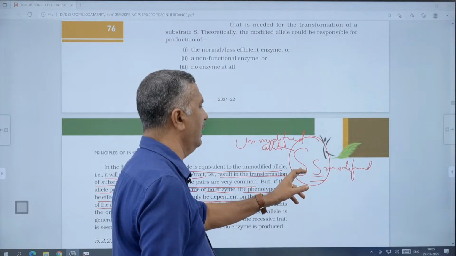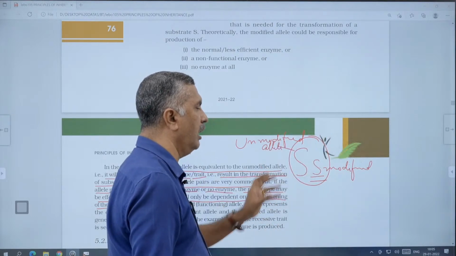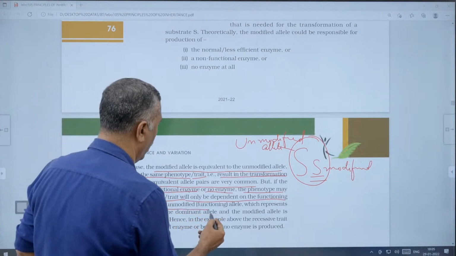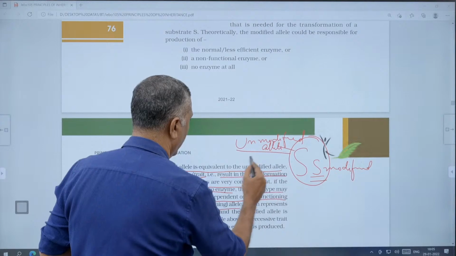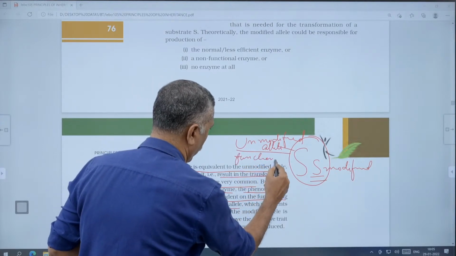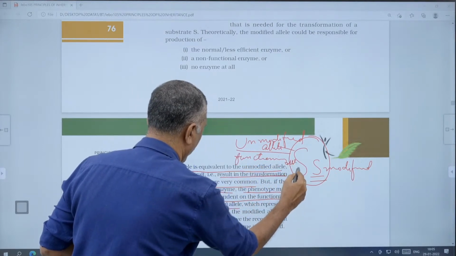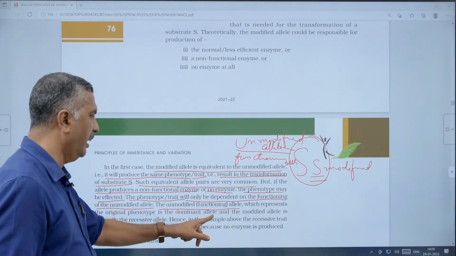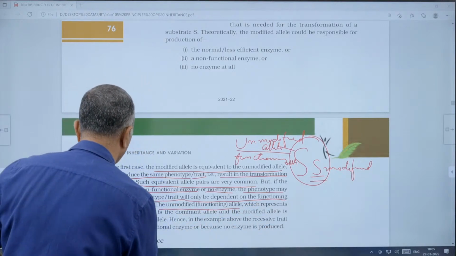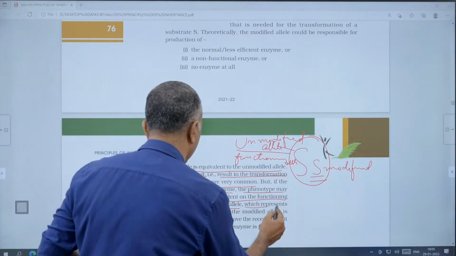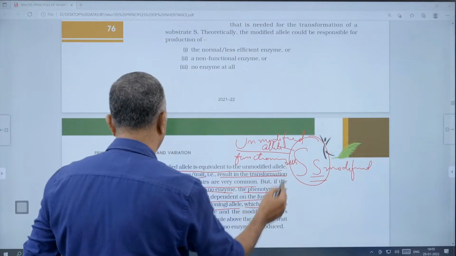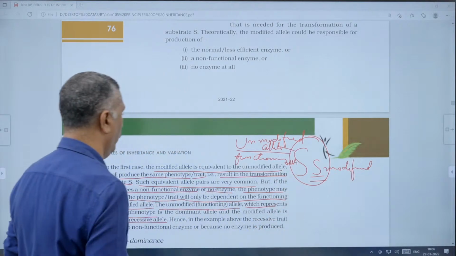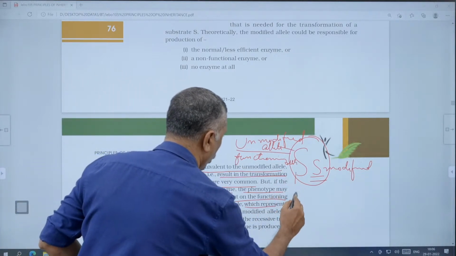If there is modification, there will be enzyme production, but that enzyme will be non-functional. Here the unmodified allele is also called the functioning allele, which represents the original phenotype, and it is the dominant allele.